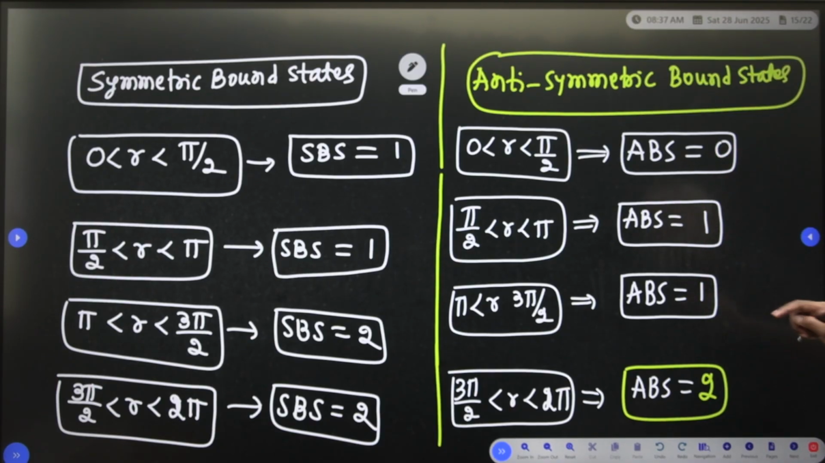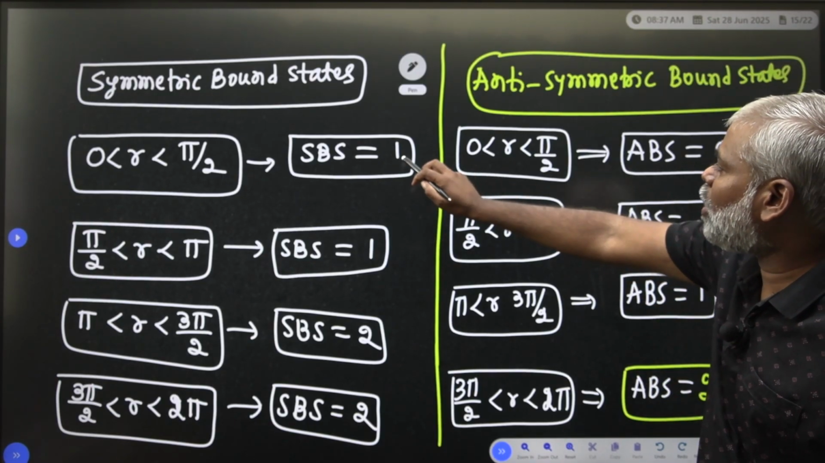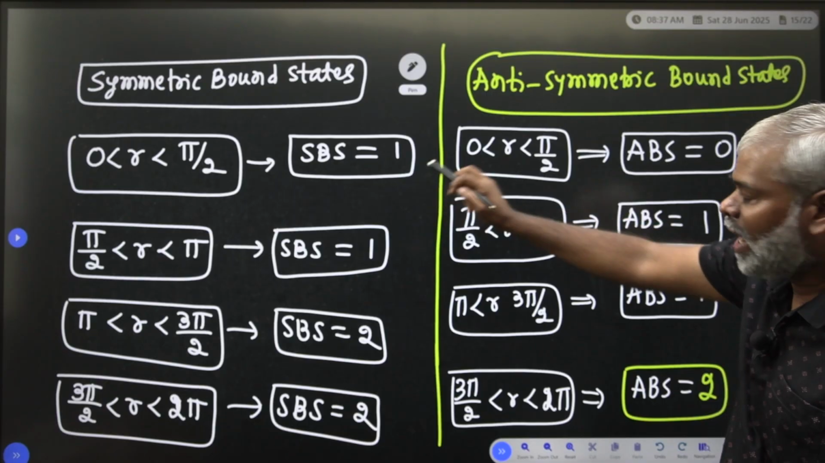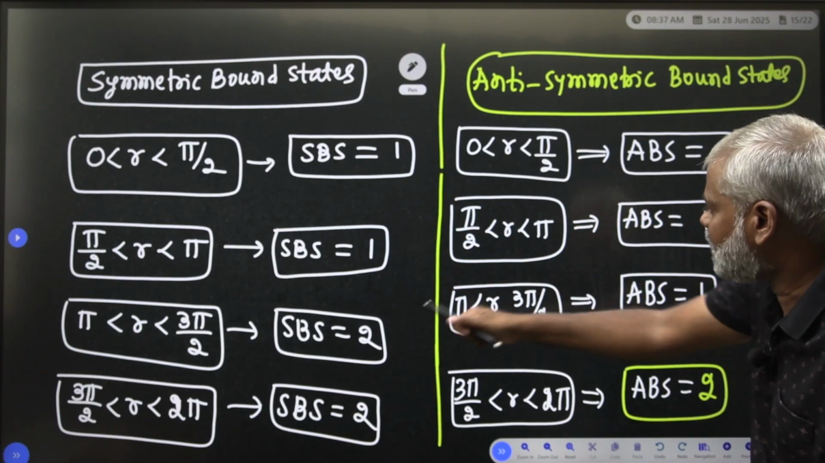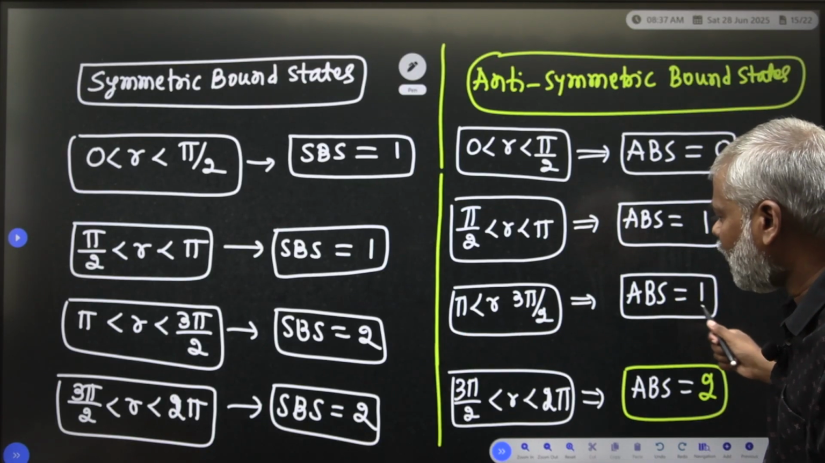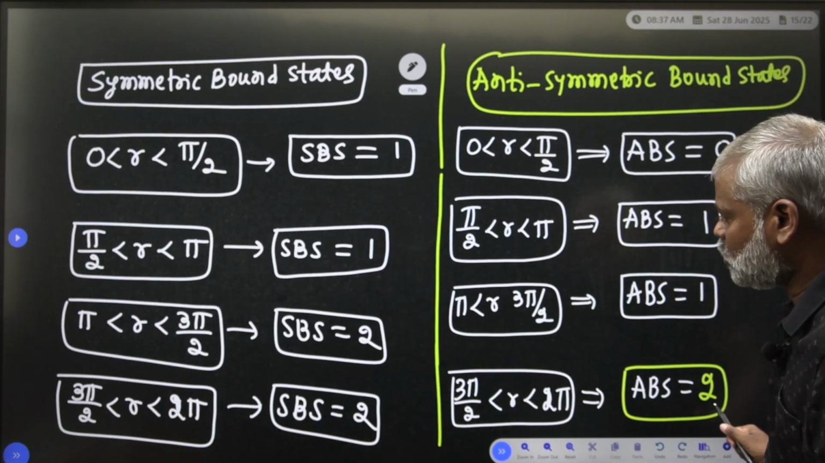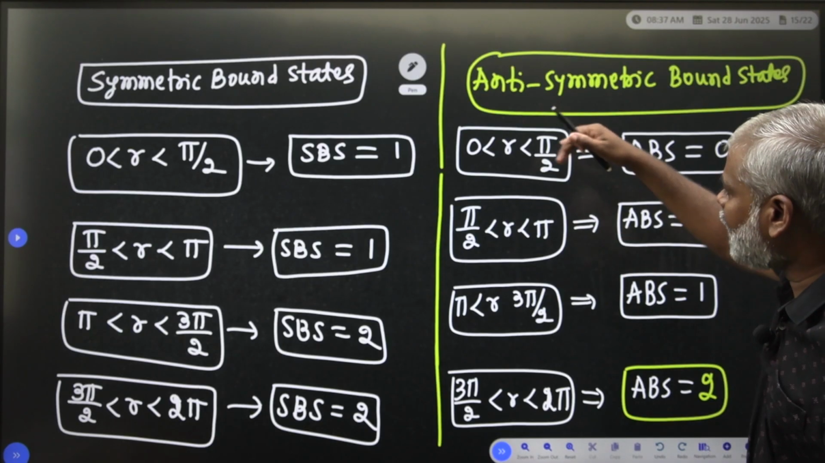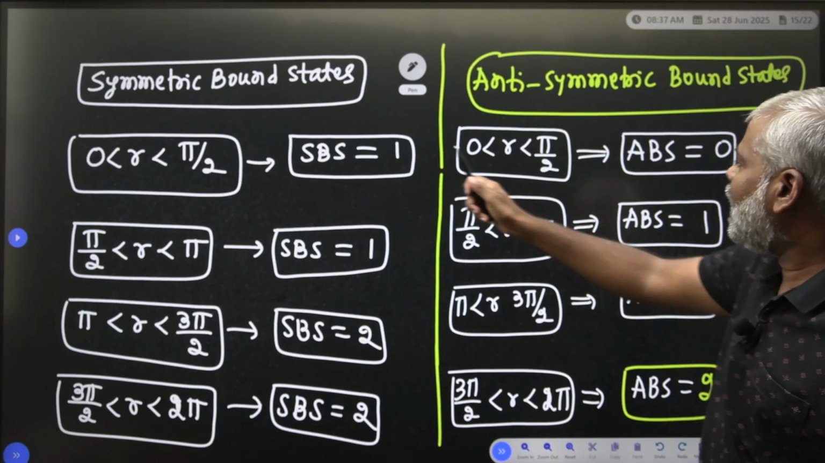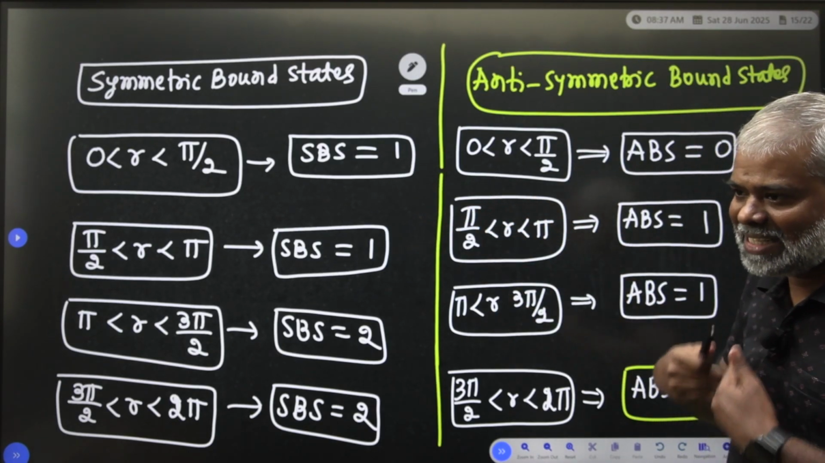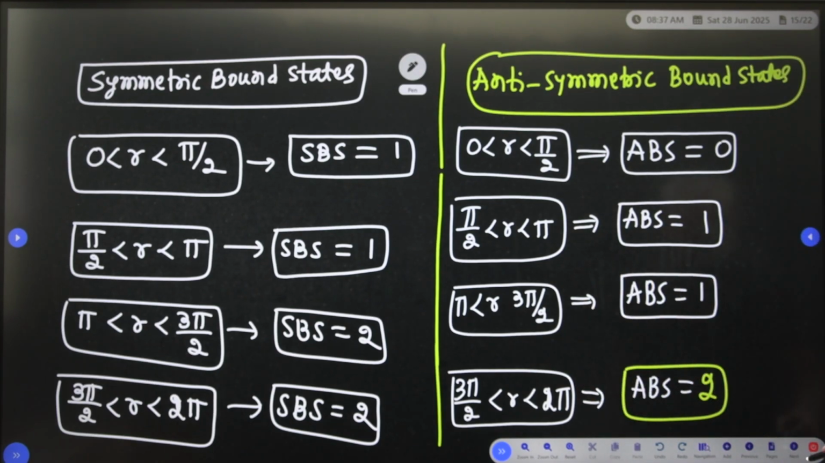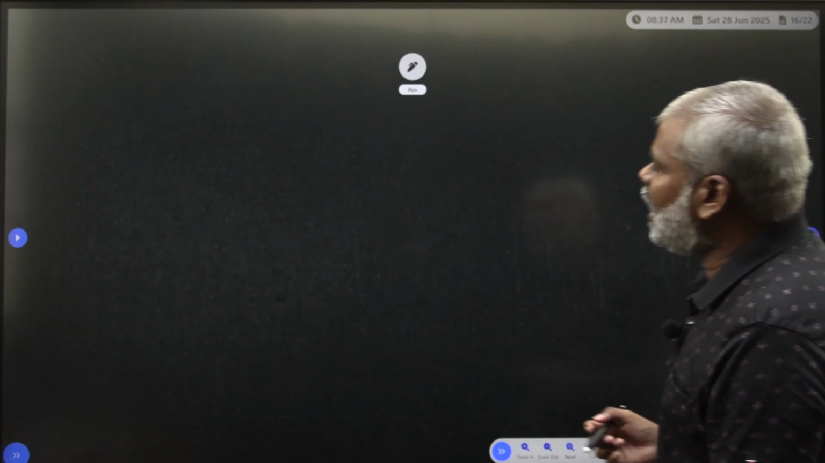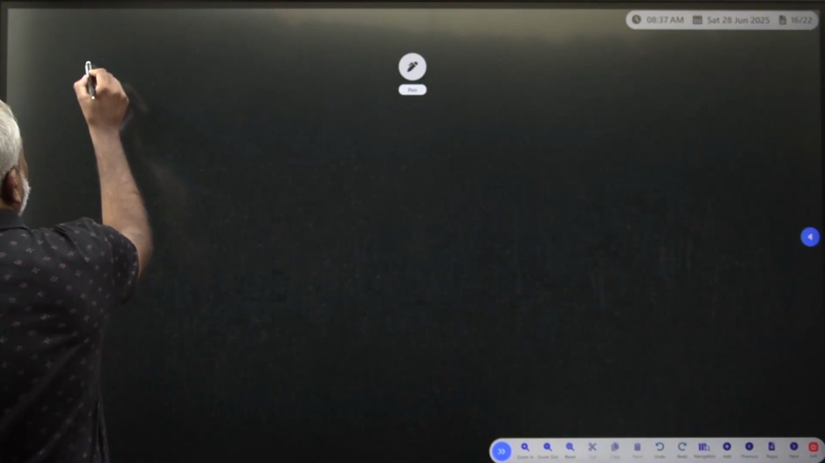So based on this, for the symmetric bound state, for the same region it is 1, it is 0 anti-symmetric bound state. Here equal also existing, here 2 is 1, here 2 is 2. So therefore, based on these results, the number of symmetric bound states is greater or equal also can exist.